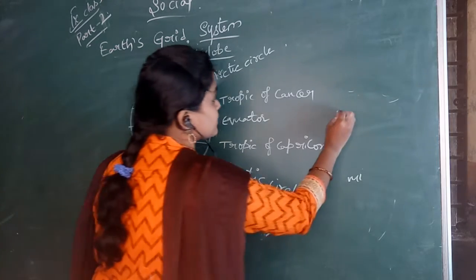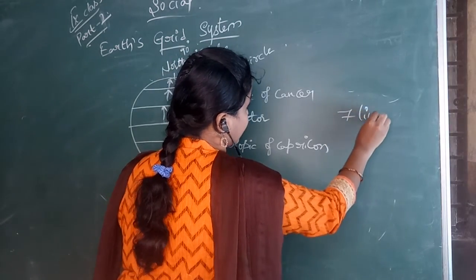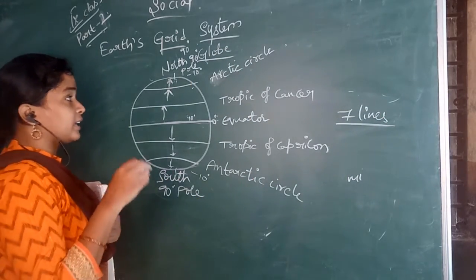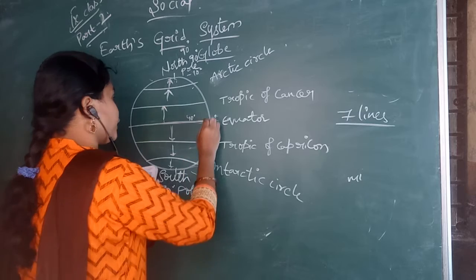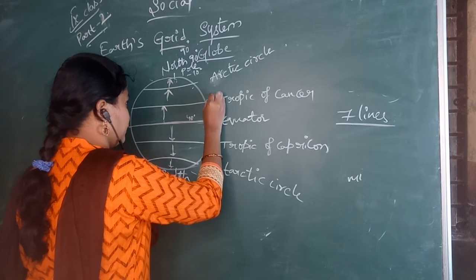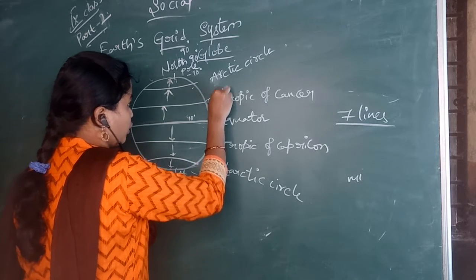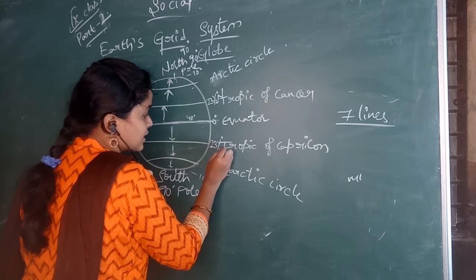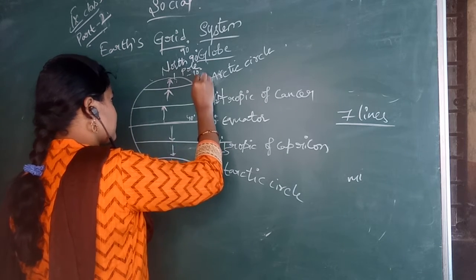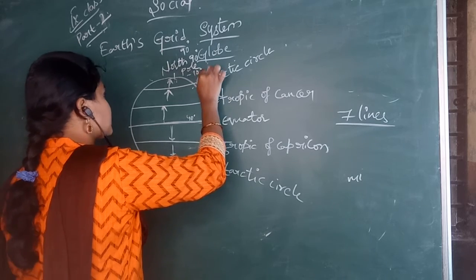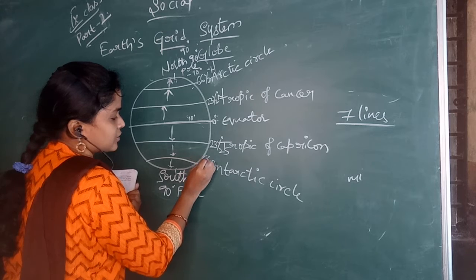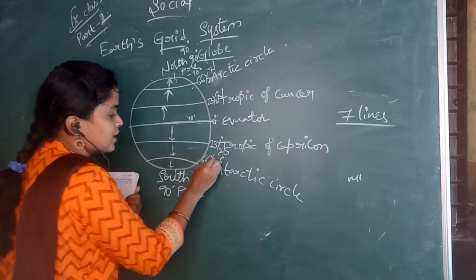So these are the 7 important lines on the globe, and we will mark them in degrees here. The Tropic of Cancer is 23.5 degrees north. The Tropic of Capricorn is 23.5 degrees south. The Arctic Circle is 66.5 degrees north. The Antarctic Circle is known as 66.5 degrees south.